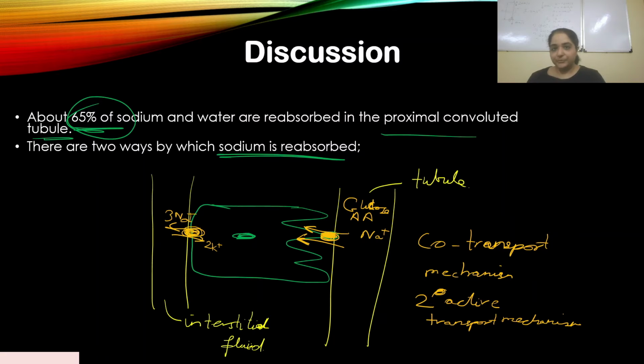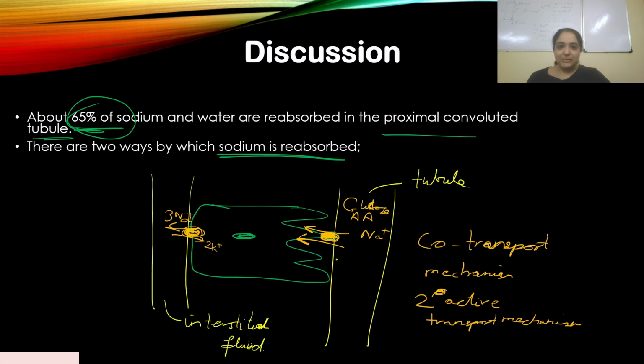But you don't want to lose them. So this PCT is designed in such a way that sodium is reabsorbed, and along with that, glucose and amino acids also come with it. This is a very good, very active mechanism by which glucose and amino acids along with sodium are reabsorbed back into the blood.